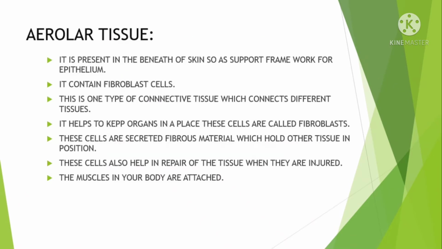Ma, this is the picture of loose connective tissue. How are the cells arranged in this tissue? Exactly, the cells are arranged loosely in this tissue. What are the examples of this tissue? Adipose tissue and areolar tissue.